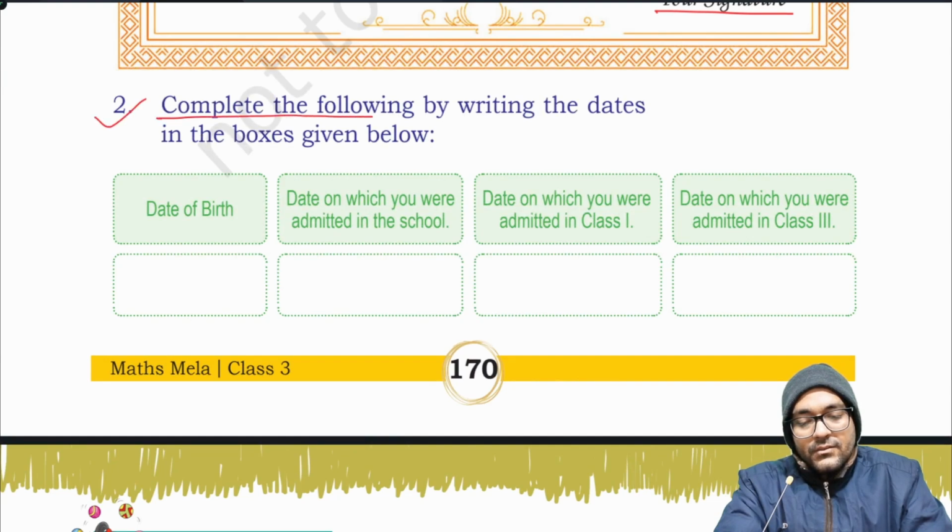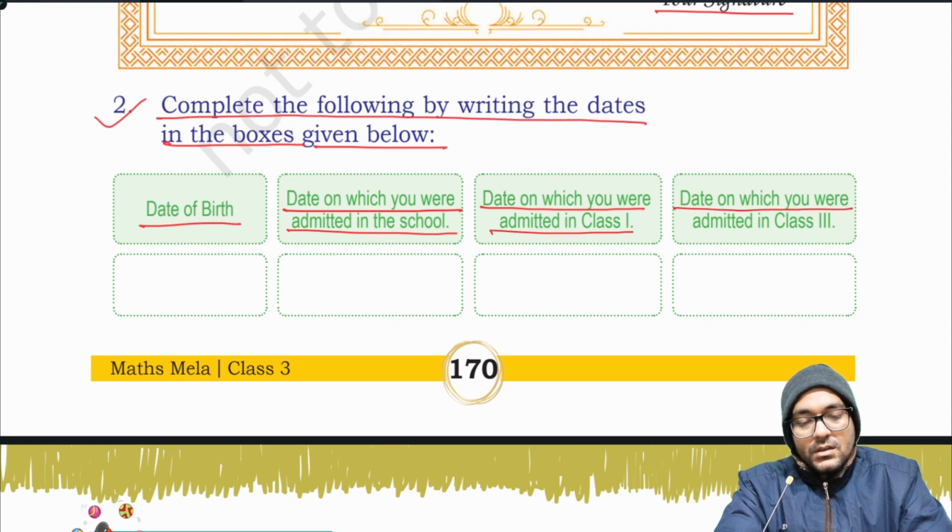2. Complete the following by writing the dates in the boxes given below. Date of birth, date on which you were admitted in school, date on which you were admitted in class 1, date on which you were admitted in class 3.